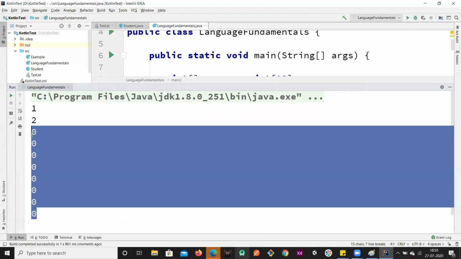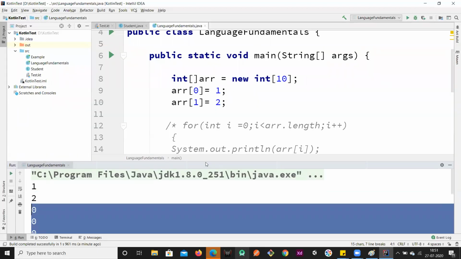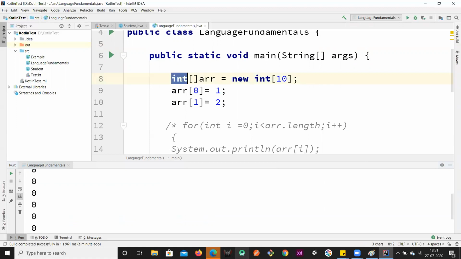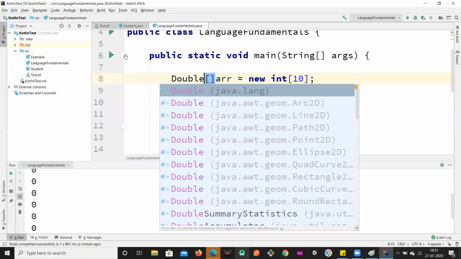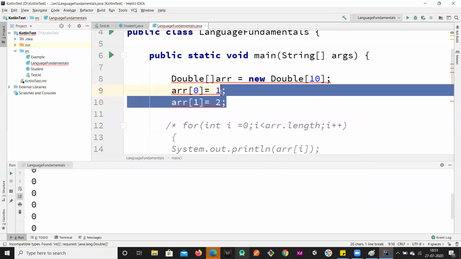Whenever we know the exact size, then we can go with an array. If you don't know the exact size and it is not efficient to use arrays at that point of time, right? So if you know the number of elements, then I always recommend using an array because arrays are faster as compared to the collections. So arrays are faster in terms of performance, but in terms of memory usage, these are not good. Okay, so in this manner, all the other values will be initialized with default values. So if I change this to double, what is the default value of double? 0.0.